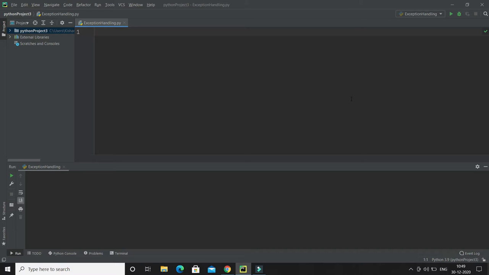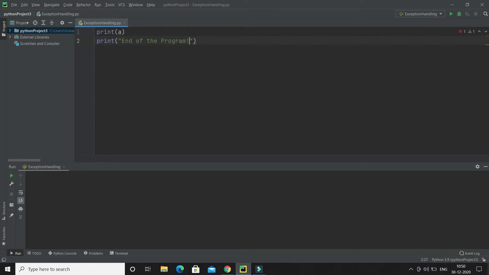Here I'm going to write a very simple code. First of all, let me make you realize why exception handling is needed. Let's say I'm going to print a variable a, and after that I have another print statement that says end of the program.